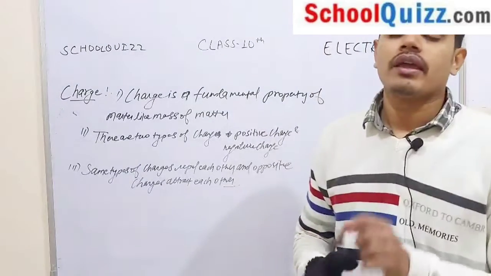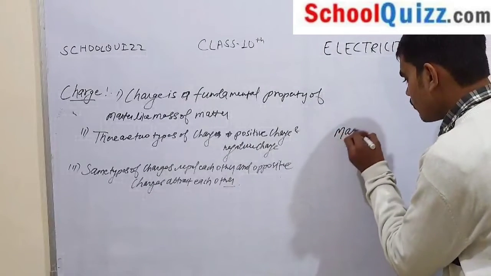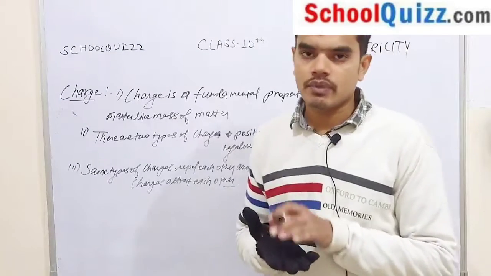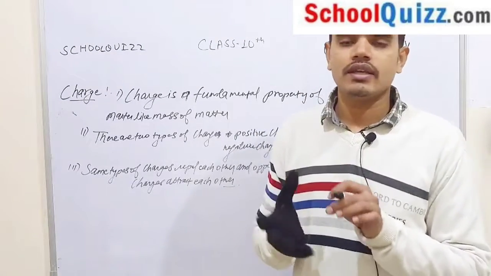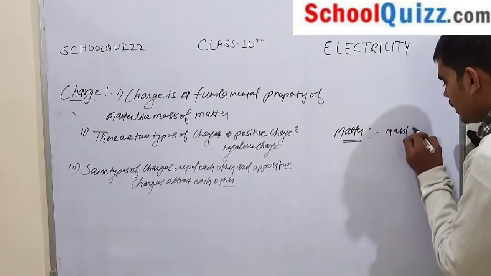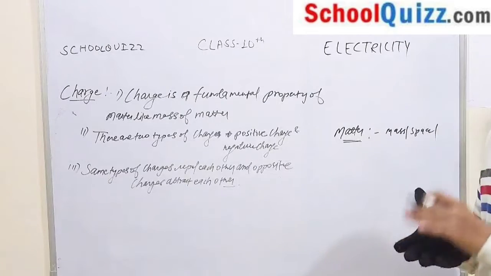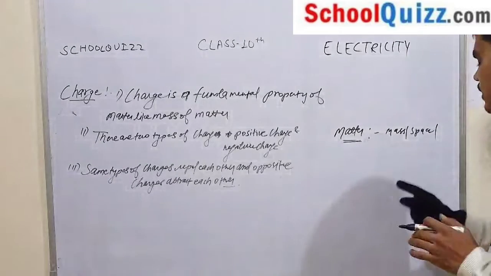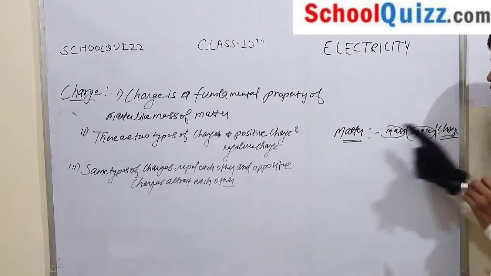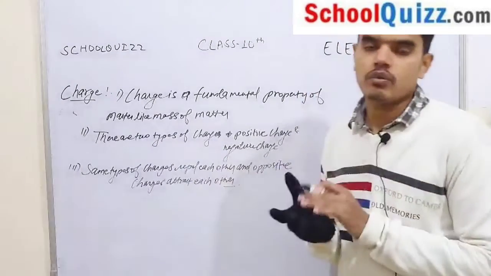So what is charge? In class 9th you have read about matter. What is matter? Anything which has some mass and occupies space is called matter. But this definition is incomplete. The complete definition of matter is that anything which has some mass, occupies space and has some charge is matter. So charge is a property of matter.